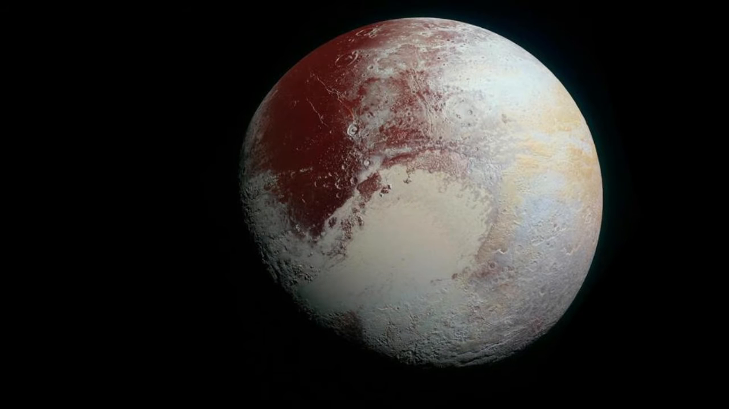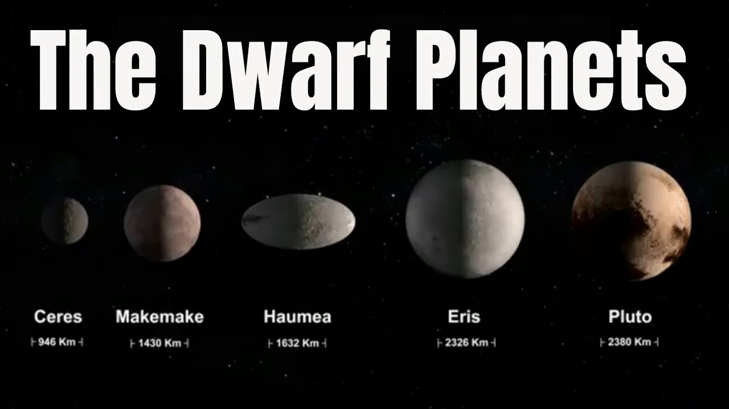Till August 2006, Pluto was also considered to be a planet. However, in the meeting of the International Astronomical Union, a decision was taken that Pluto, like other celestial objects like Ceres and 2003 UB313, discovered in the recent past, may be called a dwarf planet.